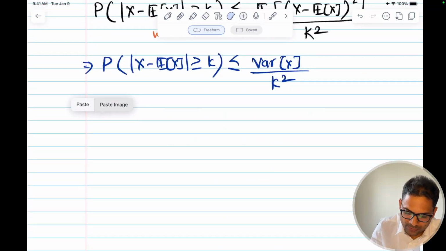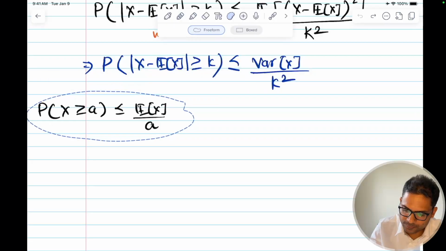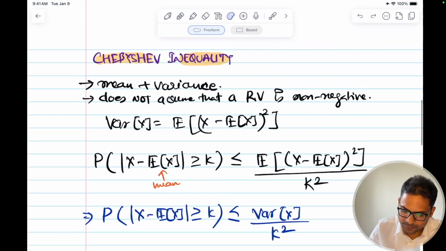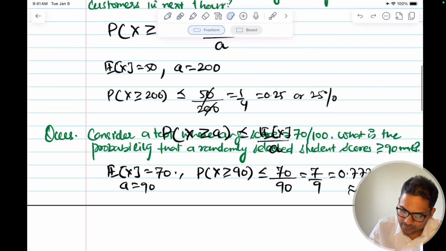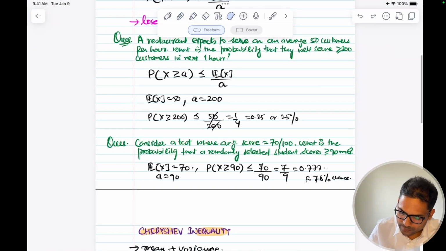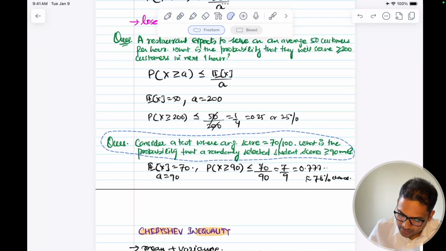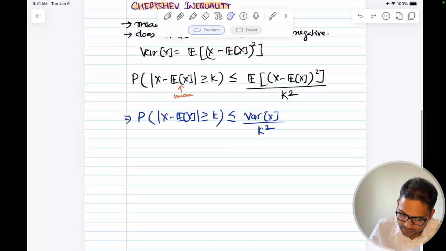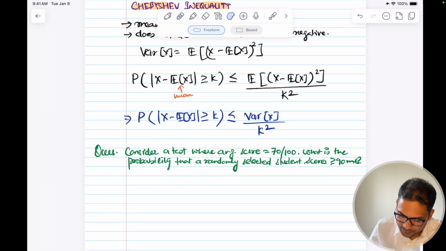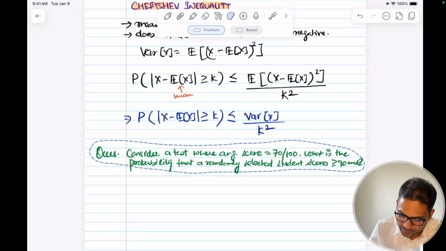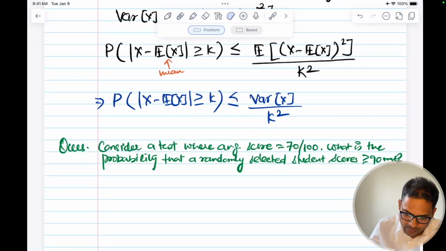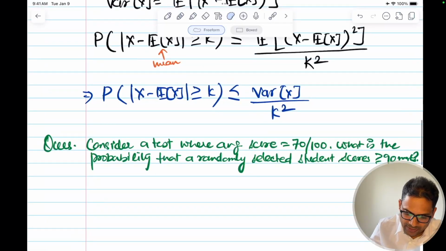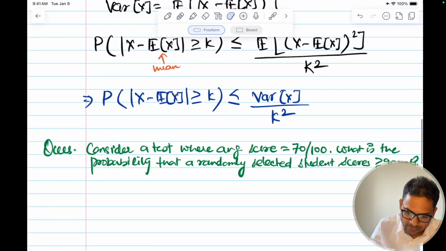Oh, why didn't it copy? Let me copy it correctly and paste it. This is the question.